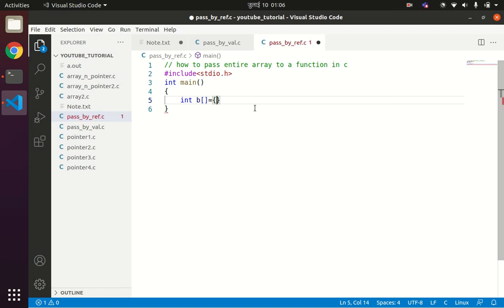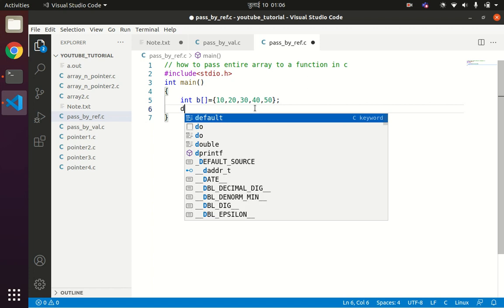So we have 10, 20, 30, 40 and 50. I have declared and initialized the array at the same time. Now in this program we need to pass an entire array to a function. Let us say the function is display.